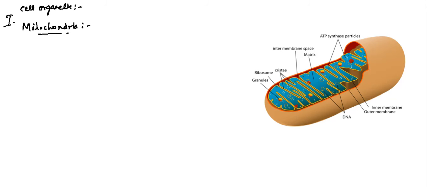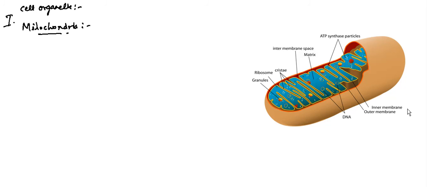You can see on the right-hand side I have placed a picture. You can see that the mitochondria is a double-membranous cell organelle. The outer membrane is called the outer mitochondrial membrane, and the inner membrane is called the inner mitochondrial membrane, as you can see in this picture. Then it contains a fluid called matrix.